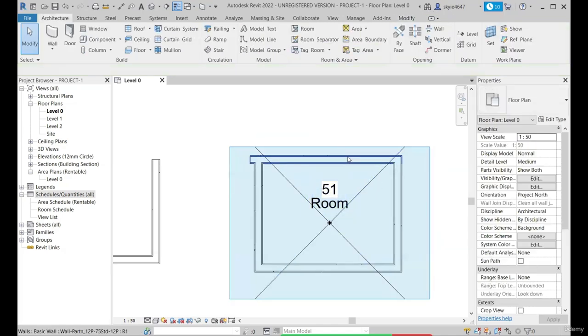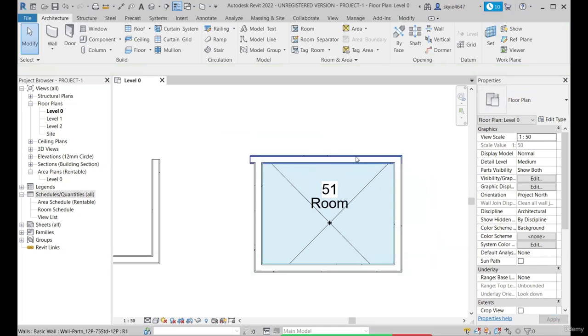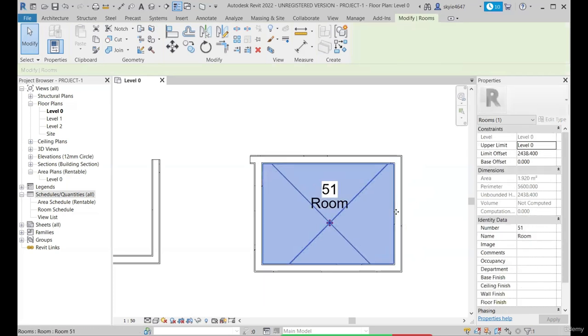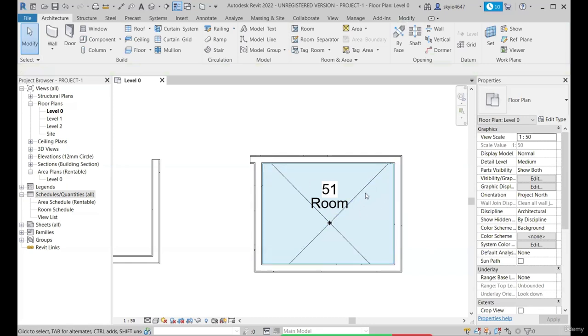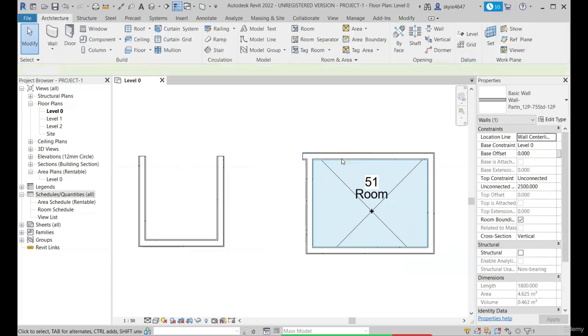Okay, so if I check back the room bounding, so now the room can identify this wall as the enclosure, or any wall. Okay, so if for any wall you change the room bounding to none or uncheck this one, then this wall won't act as a barrier or as an enclosure. It would be geometrically correct, but analytically, in terms of the room element and its association, the room won't be able to identify this as a boundary. Okay, a room particularly requires an enclosed space. So whenever you uncheck the room bounding, then the room won't be able to identify the boundary and it won't be placed.